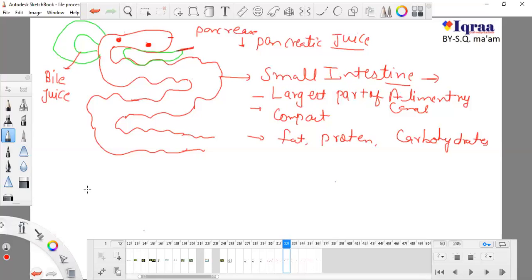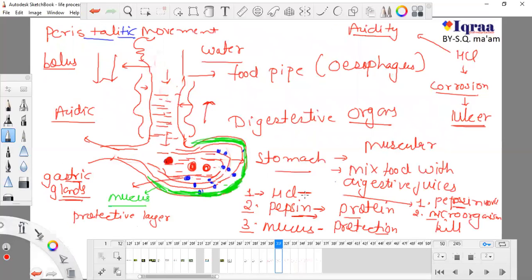Now the food which is here, the atmosphere of our stomach is actually acidic in nature. We know that because of the acid HCl, the atmosphere of the stomach is acidic.